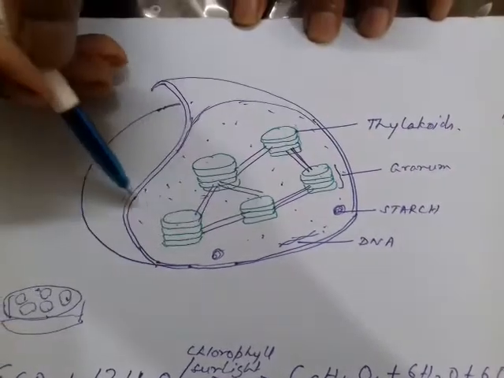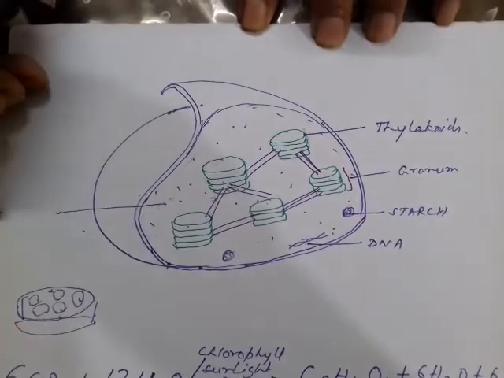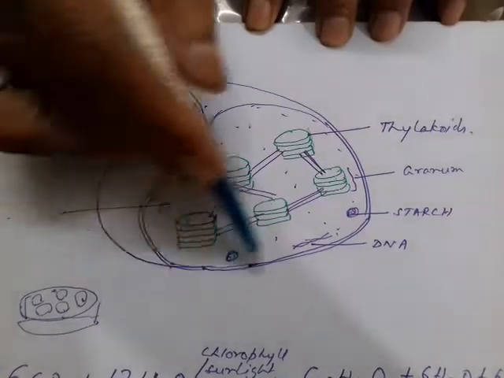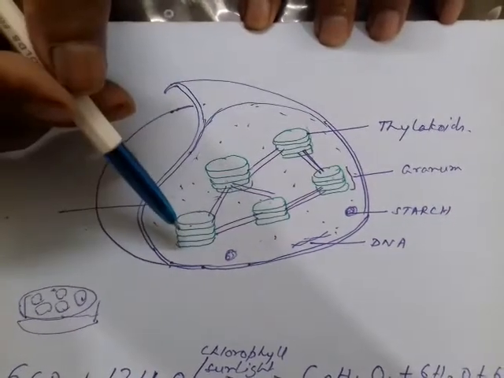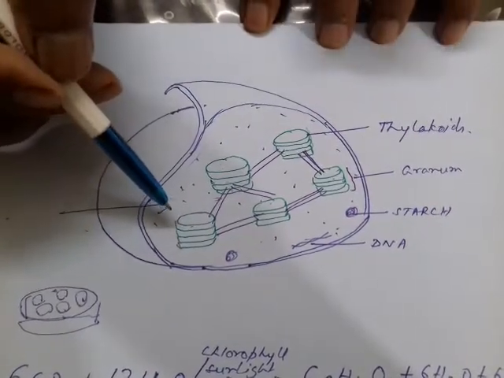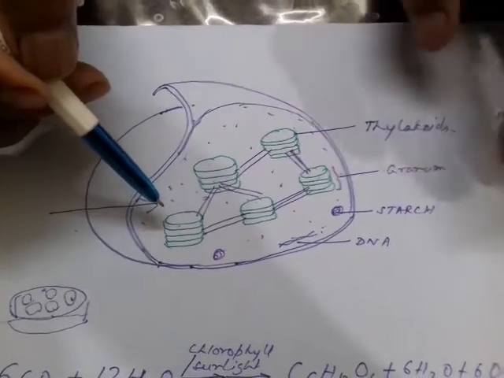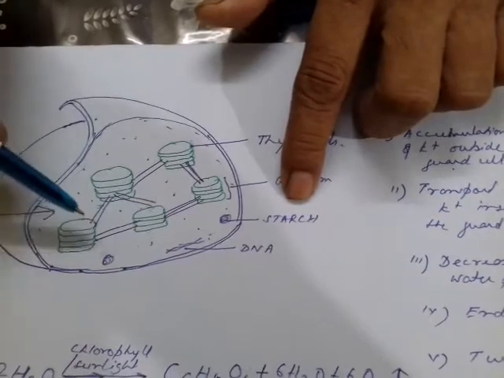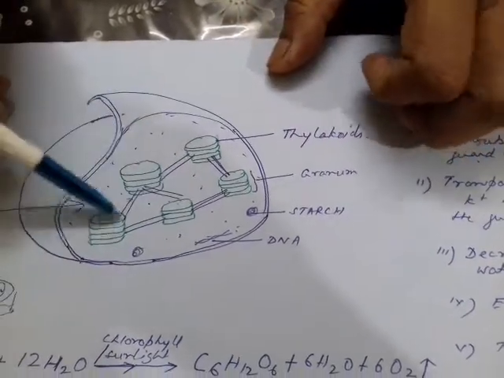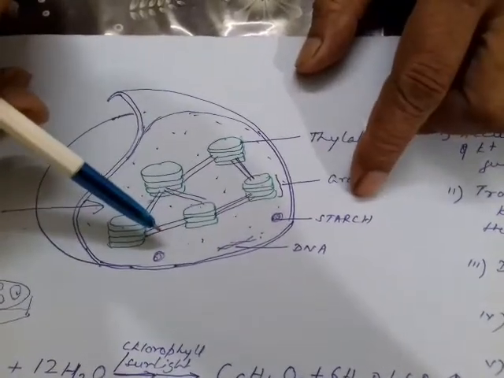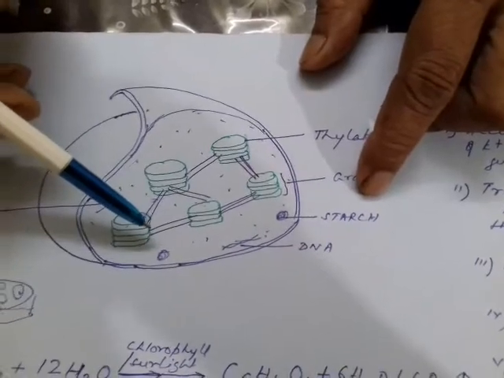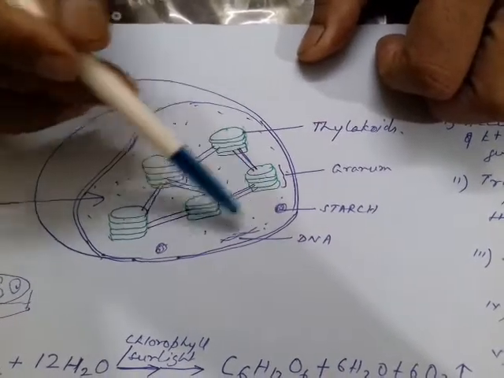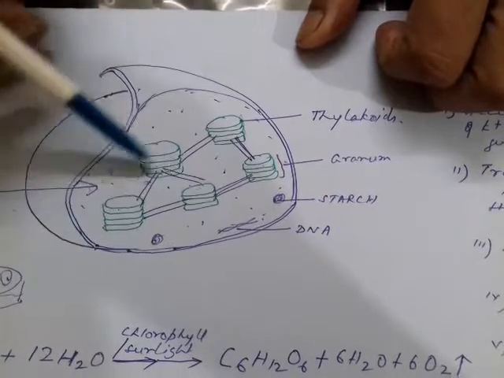So I have marked here, this is what we call the stroma. Inside this stroma, the dark reaction takes place, or what we call the light independent reaction. Besides this, starch granules can be found, because after the formation of glucose, it is polymerized to form starch grains. So you can find starch grains dispersed in the stroma.